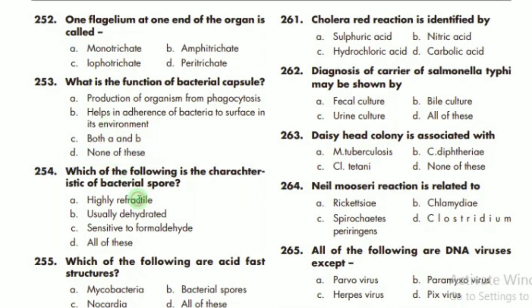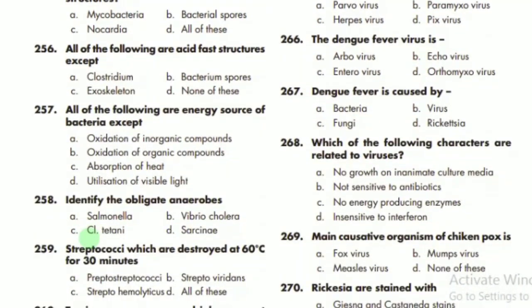D. Which of the following is the characteristic of bacterial spores? The correct option is highly refractile usually, so D is the correct option, all of these. MCQ 255 says which of the following is an acid fast structure? Acid fast structure is mostly used in the case of Mycobacteria, Nocardia, and bacterial spores, so all of these is the correct option, D. MCQ 256 says that all of the following are acid fast structures except what? Except Clostridium, they do not have the acid fast structure.